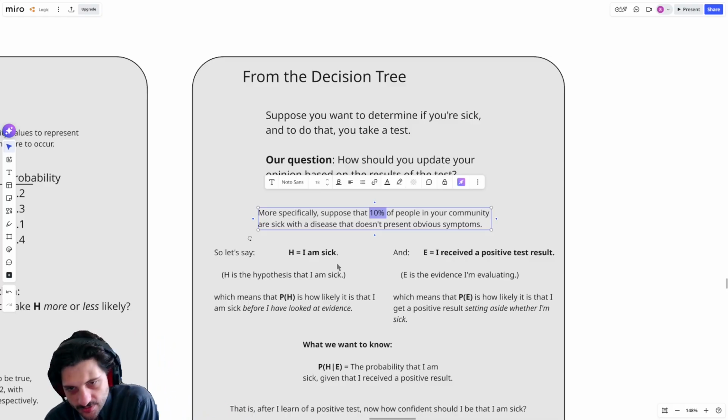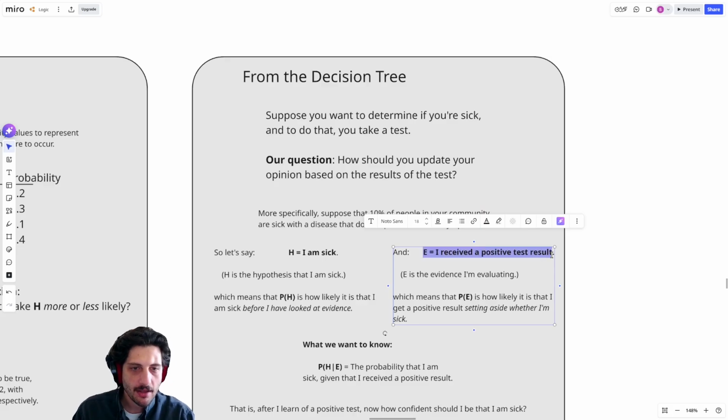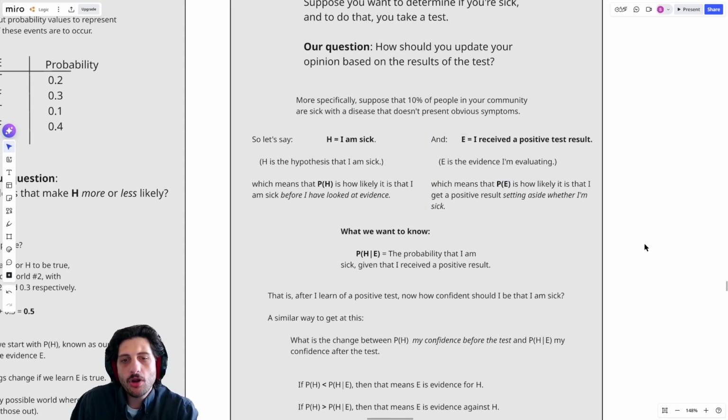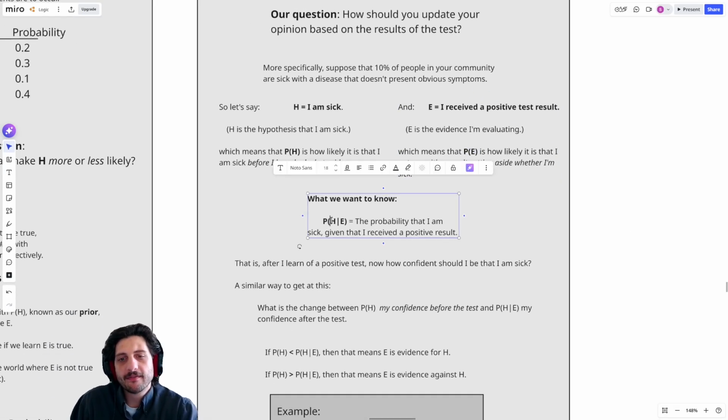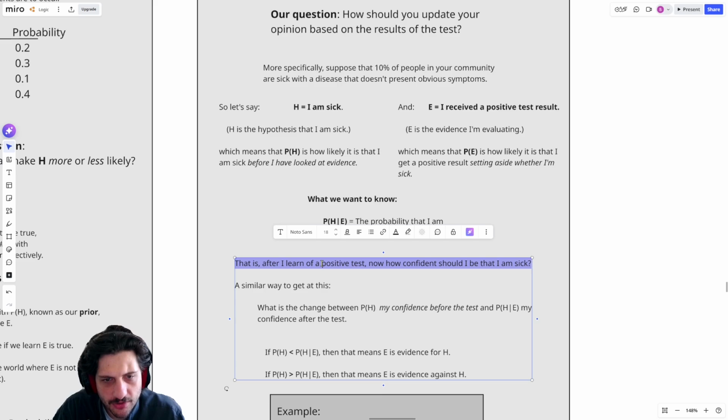So I'm not sure that I don't have it. I'm not sure that I do have it. I think there's a 10% likelihood that I have it. And then we can think about our evidence as receiving a positive test result. Right? So the probability of E would be the probability that you receive a positive test result. So what we want to know, though, is what is the probability of H given E? What is the probability that I am sick if I do receive a positive test result? That's what we're after here. If I learn that I have a positive test result, how confident should I be that I'm sick?